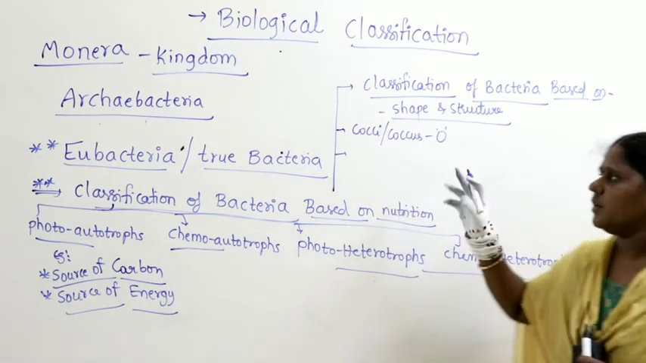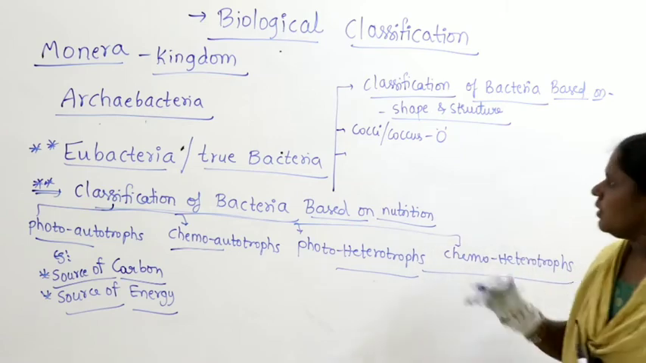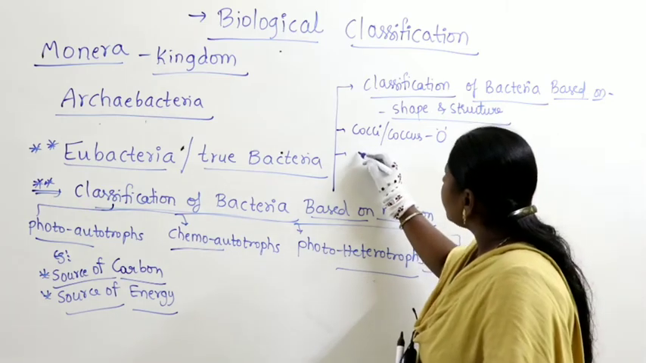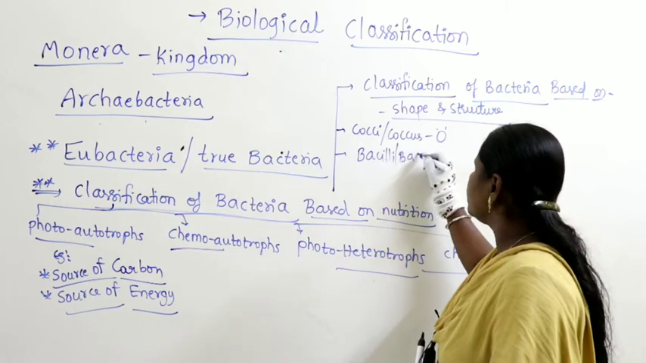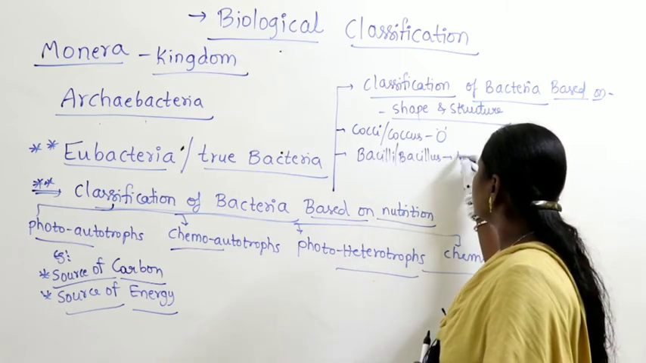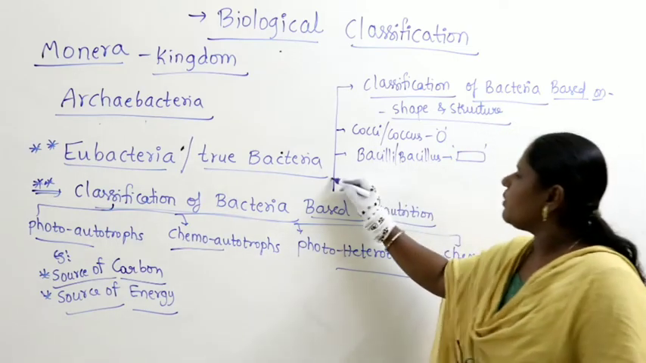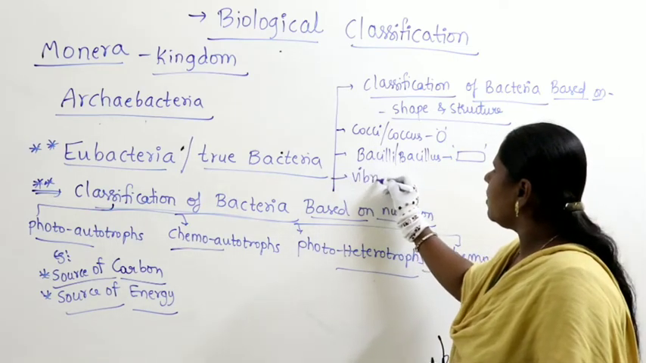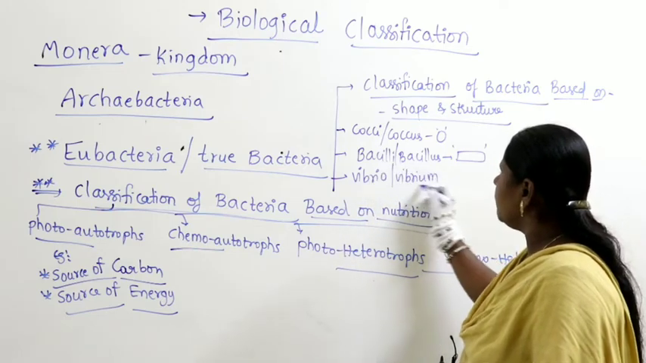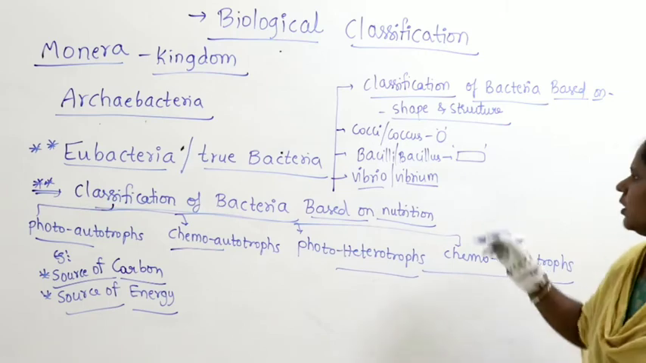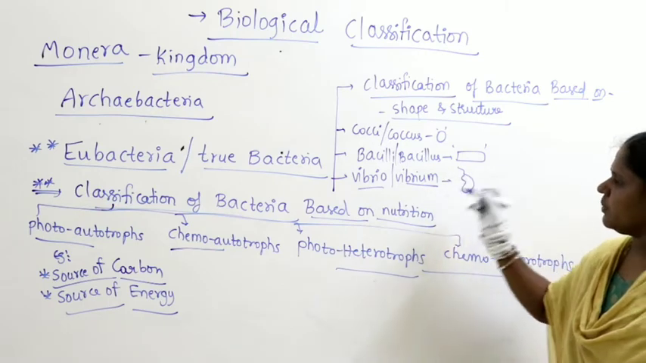Right, this is again further divided into mono, diplo, strepto, staphylo, sarcina. Then a rod shaped bacteria is called bacilli or bacillus. So this is how it looks, as I told you. Vibrio is nothing but a comma shaped bacteria, so it's called Vibrium or Vibrio. In this case, this is called Vibrio or Vibrium.